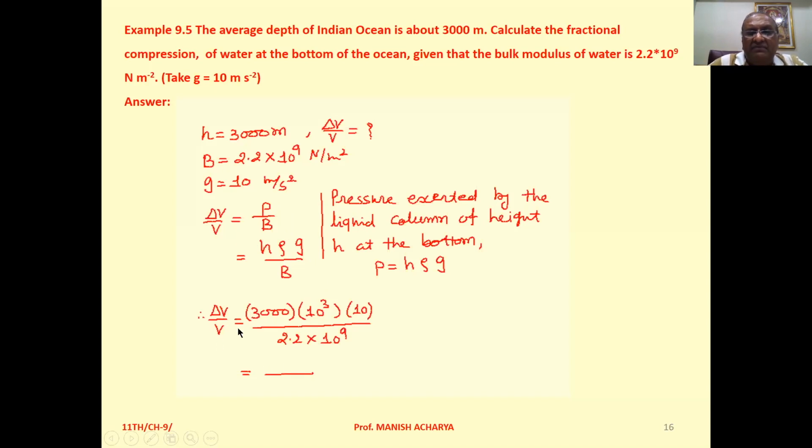Now delta V by V: h is 3000, density of the water is 10 raised to 3, g is 10, and B, the bulk modulus, is 2.2 into 10 raised to 9.